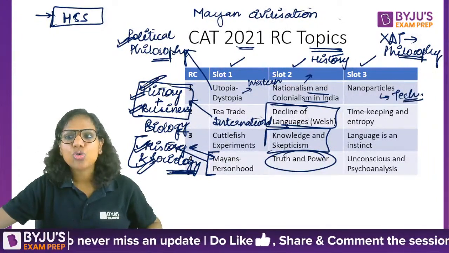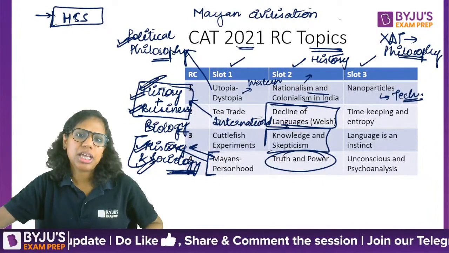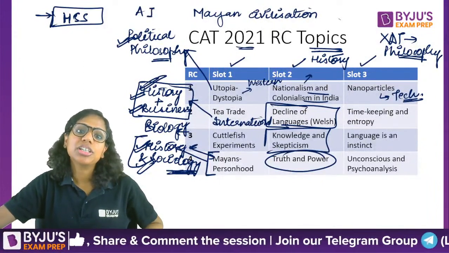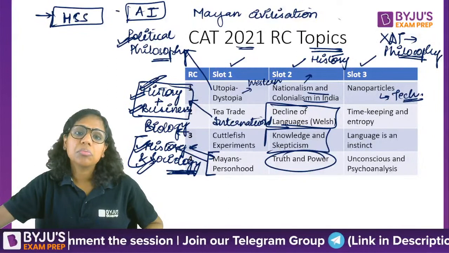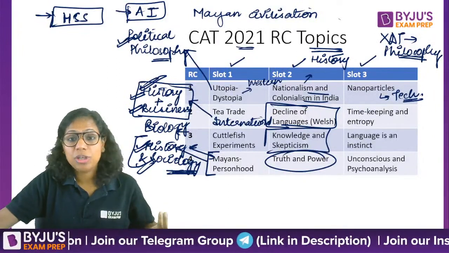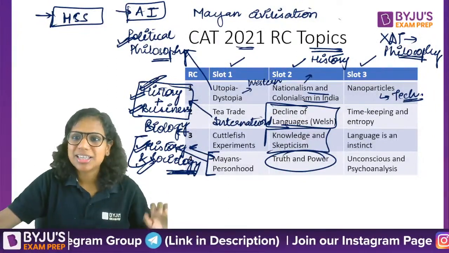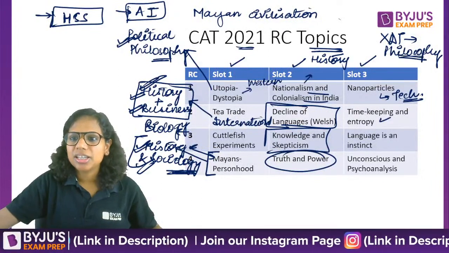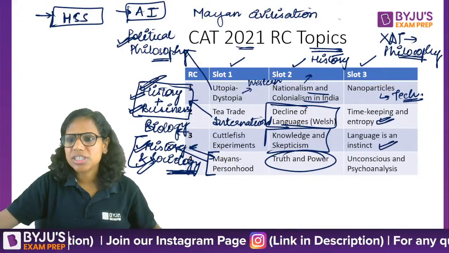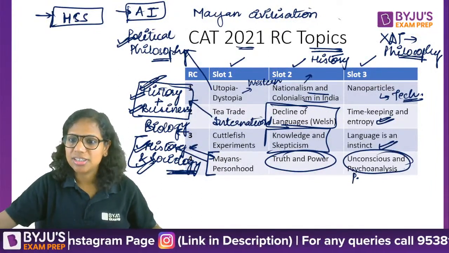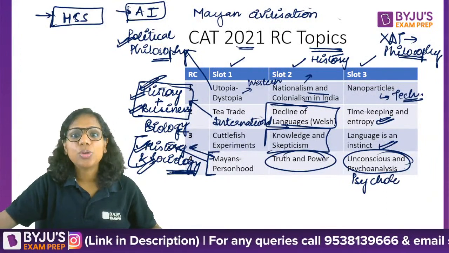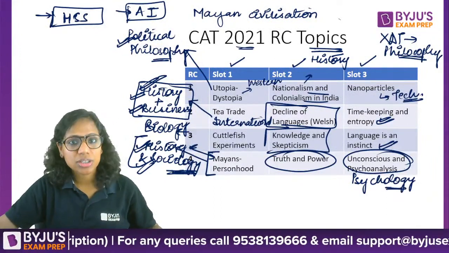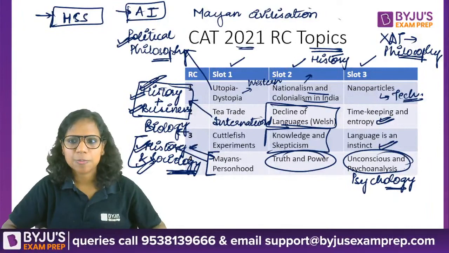Technology. See, so many cutting edge developments happening in the tech space, particularly artificial intelligence. So this could be one of the topics that you may be questioned on in the coming exam. Right. Again, this was science, linguistics, psychology, psychoanalysis. In 2020, you had a passage on aggression, which we did in one of the classes.